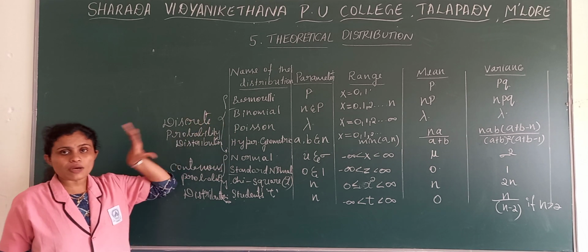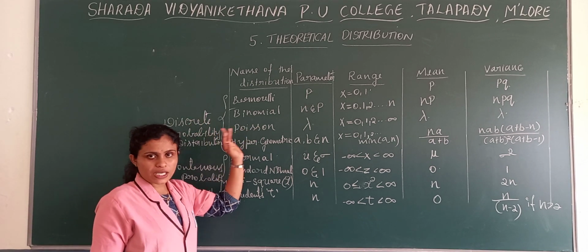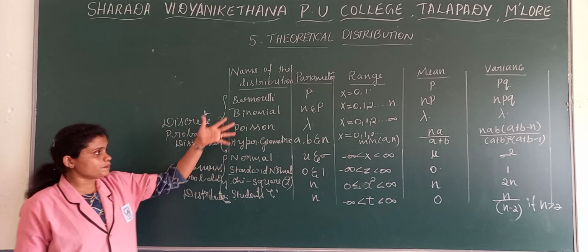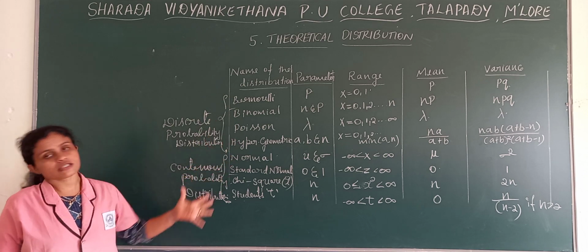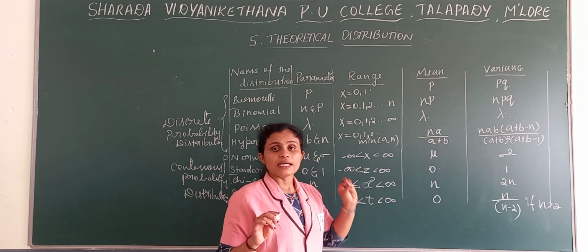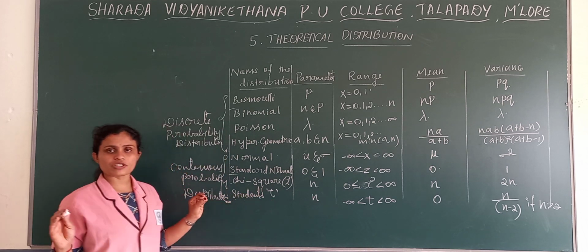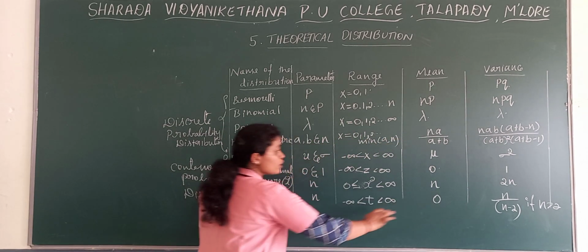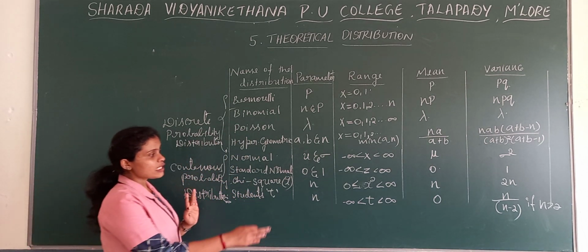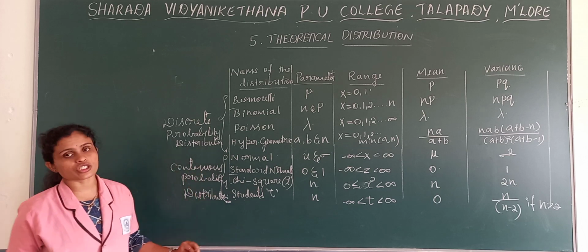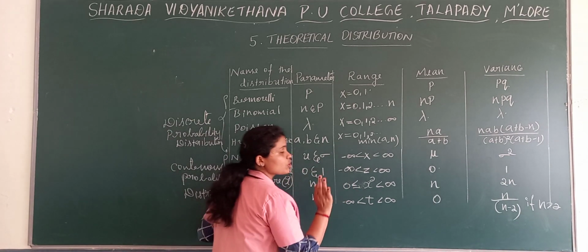But for the 5 marks, not theory based, the word problems are very important. Then the features of all these distributions will come for 1 mark or 5 marks. Important theory 1 and 2 mark questions are all about the features. All the features means these things you should be knowing. So you better study this particular table, it will be helpful, and many questions you may expect from this table.